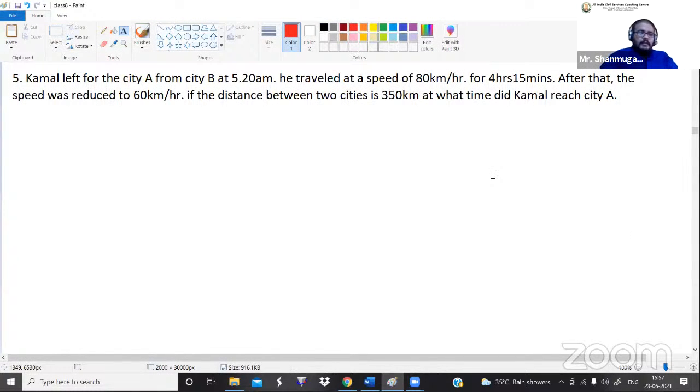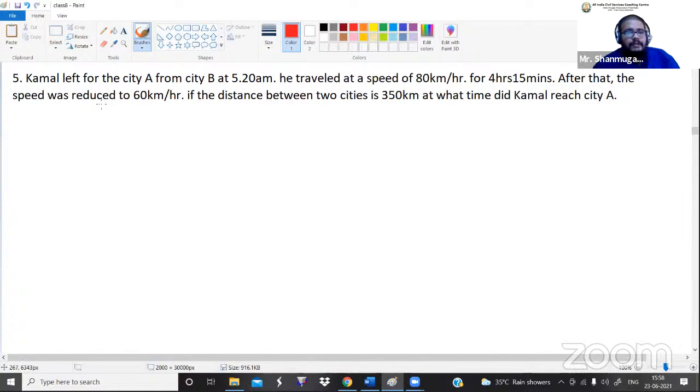Fine. So the fifth problem is: Kamal left for city A from city B at 5:20 a.m. He traveled at a speed of 80 kilometers per hour for 4 hours 15 minutes. After that, the speed of the car was reduced to 60 kilometers per hour.